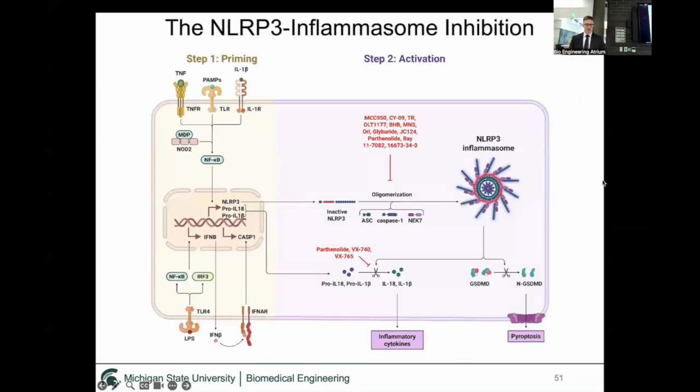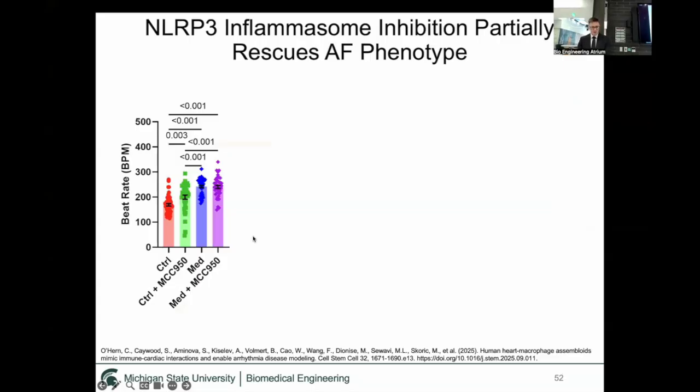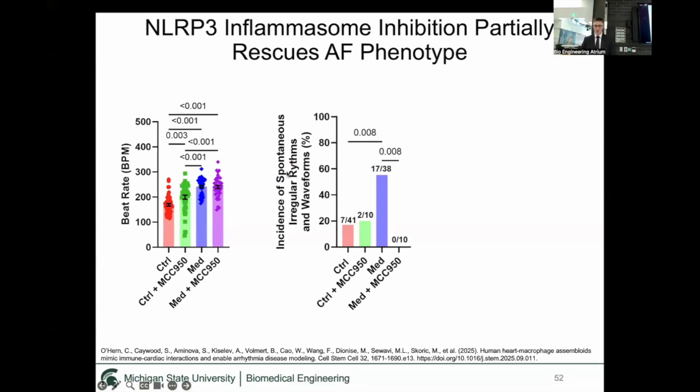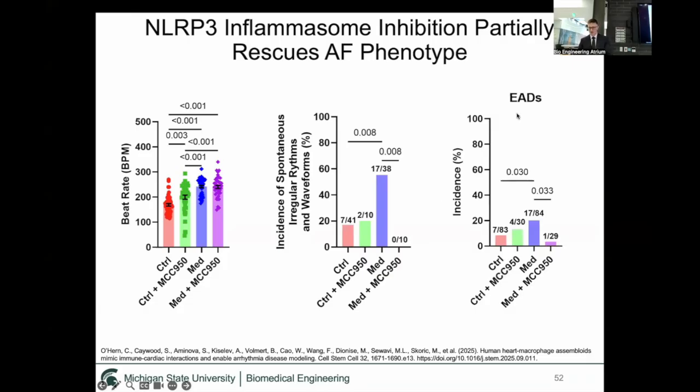The next thing we needed to do to actually prove that it is causal to the phenotype, though, is we need to inhibit it in some way. So we used one of these inhibitors called MCC950 to prevent the formation of the inflammasome. Again, we repeated those same experiments, this time with the inhibitor, and we actually found the beat rate didn't change very much. But we did find the incidences of spontaneous irregular rhythms was significantly decreased, and one of these irregular waveforms, the EADs, was also significantly decreased.